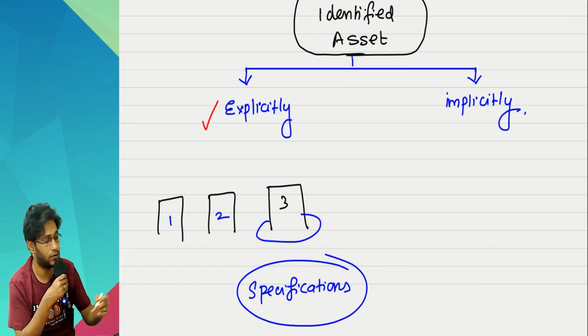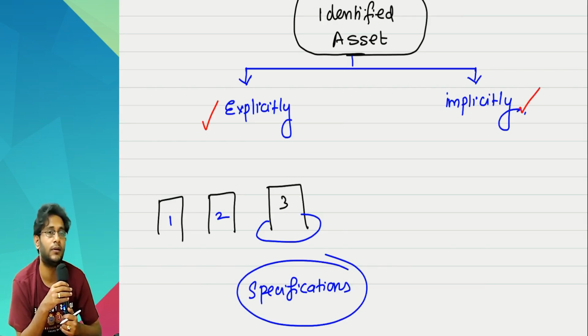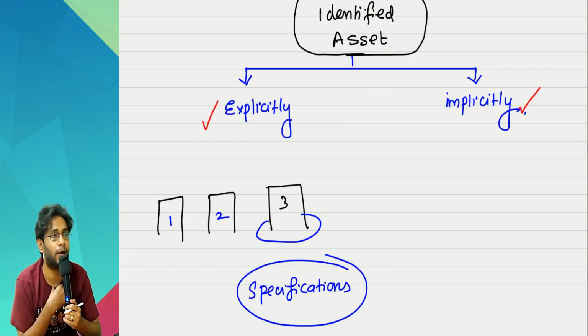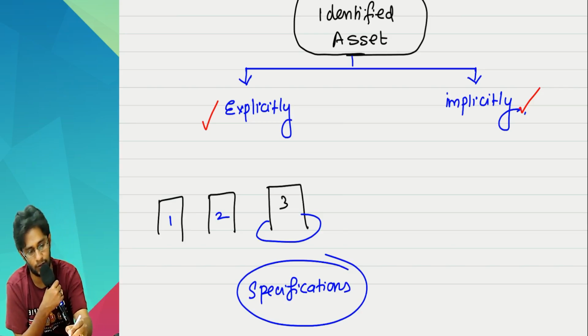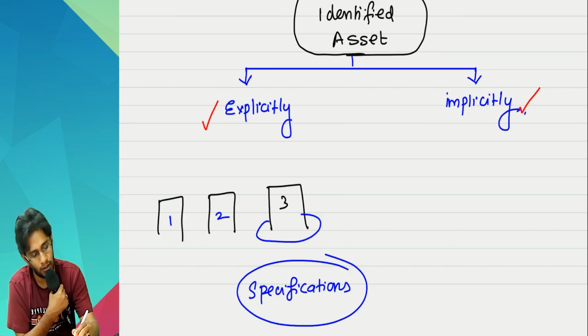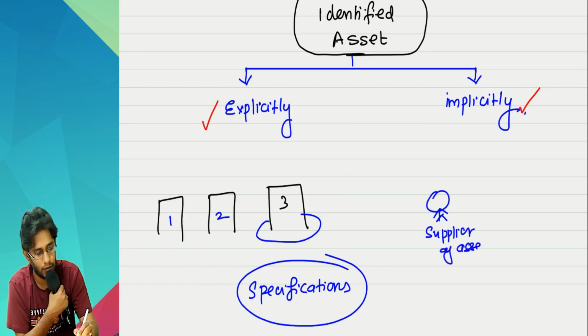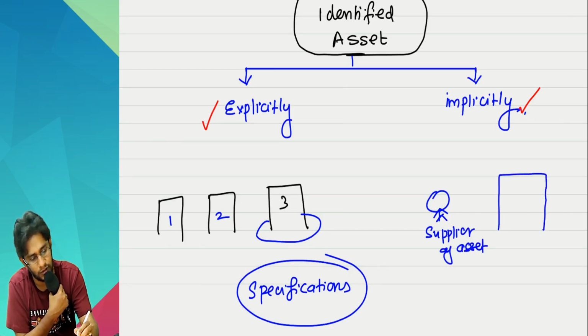But he also says that sometimes identification can be implied also. How implied? Look at this. Suppose this fellow is a supplier of the asset. He is the owner of an asset. This is the only building he owns. Owns only 1 building.